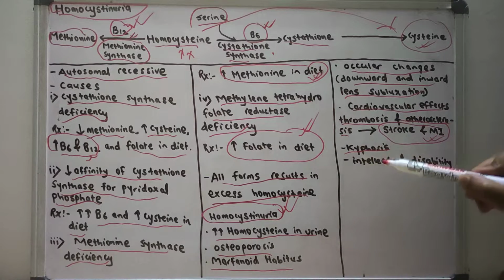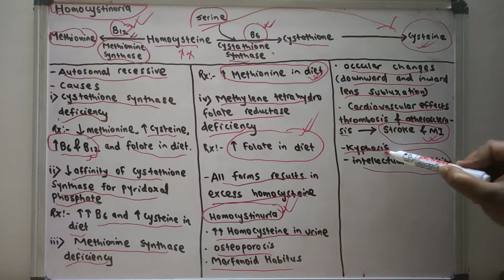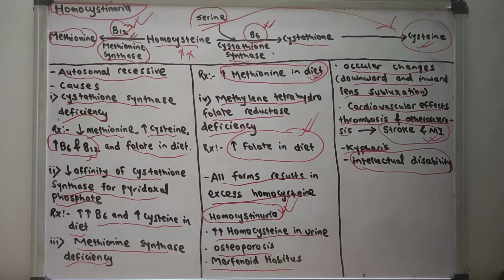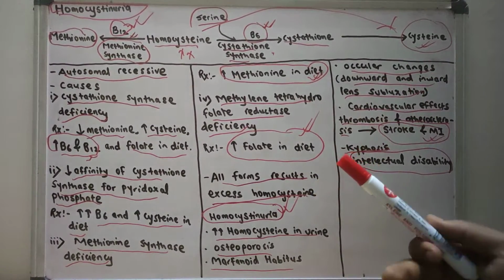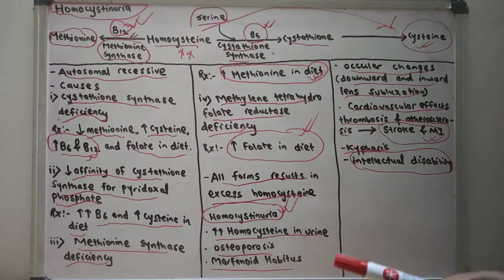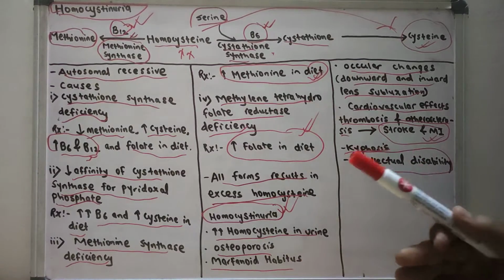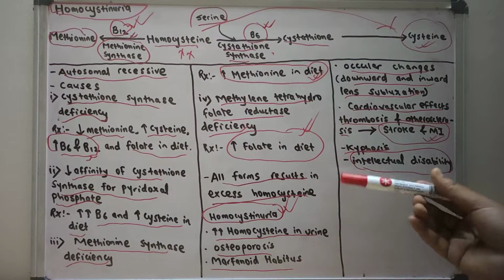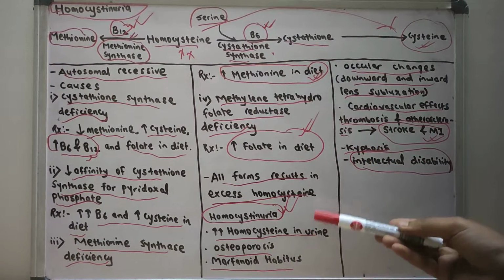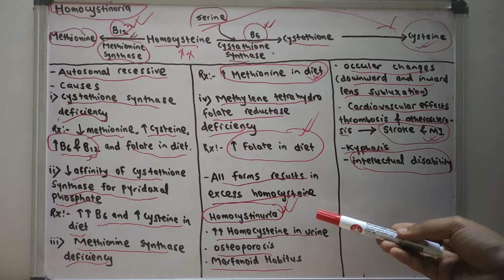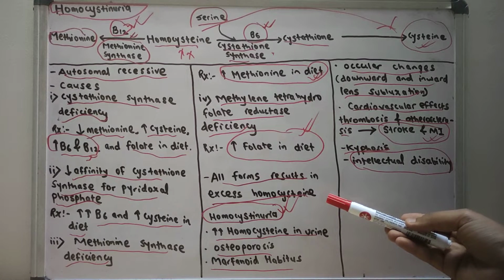We can also see kyphosis and intellectual disability. So these are the various findings we see in a patient with homocystinuria. In this video we discussed the metabolism of homocysteine, the various causes of homocystinuria with their treatment, and we also discussed the various features we find in a patient with homocystinuria.